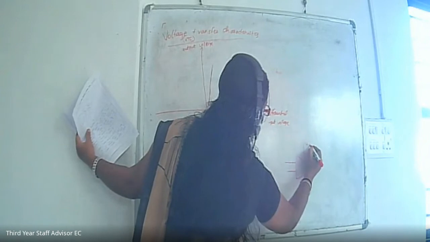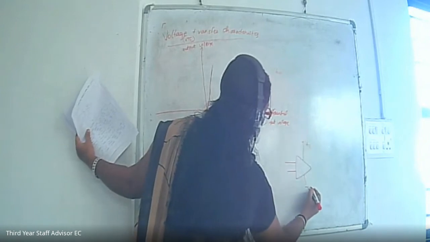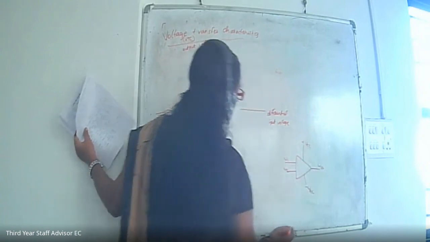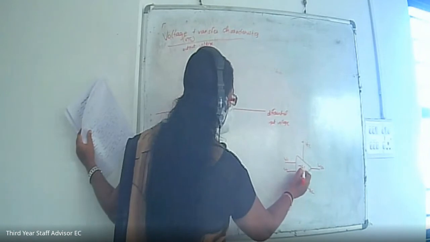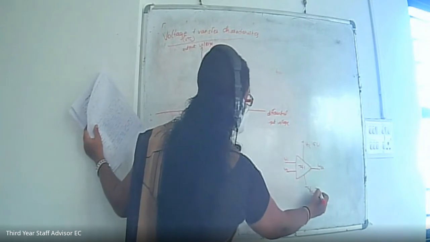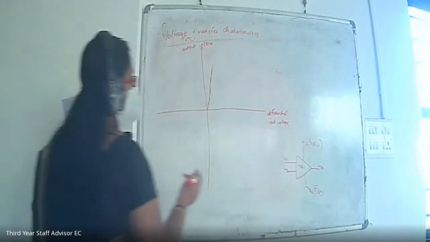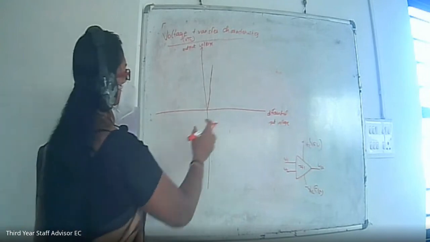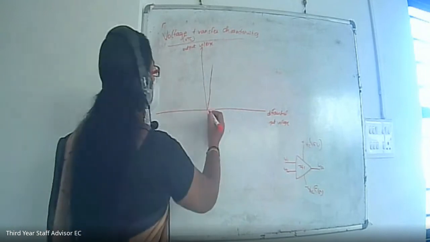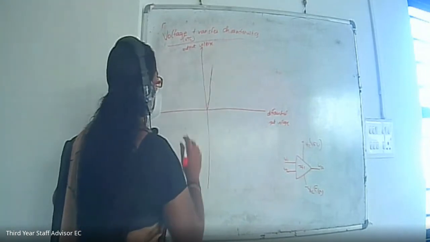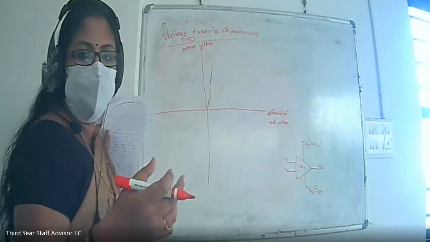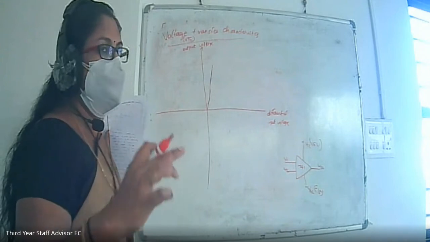Here will be plus VCC, and here minus VEE, and here V1, here V2, and this is the Vout. This is the 741 op-amp, and usually we give 15 volt or minus 15 volt as the power supply. Whenever we give the inputs V1 and V2, and the difference between the input voltages is increasing, correspondingly the output voltage will also increase, but it will not increase up to infinity. Even though its gain is infinity, in the practical case it will not increase up to infinity.